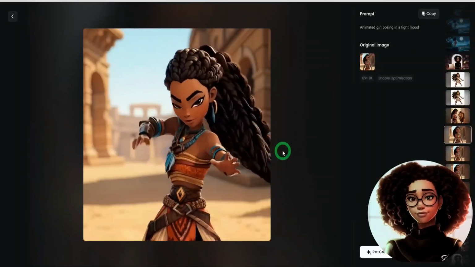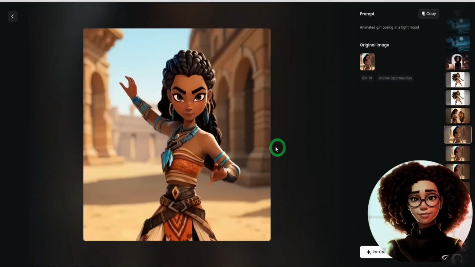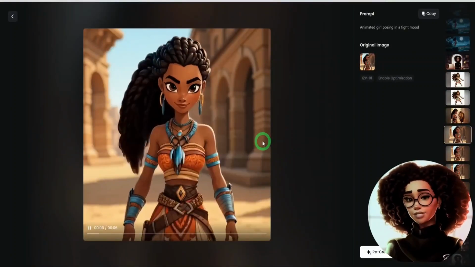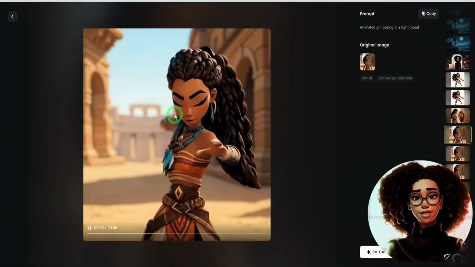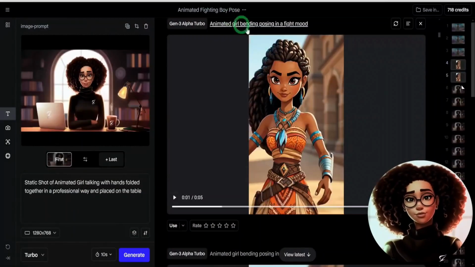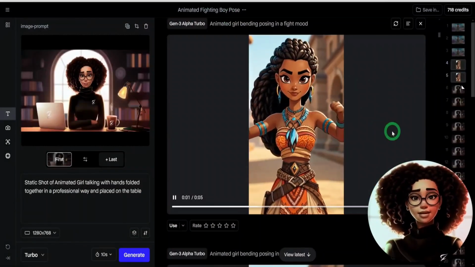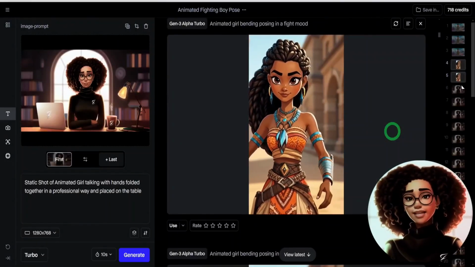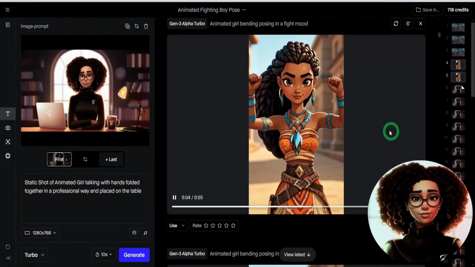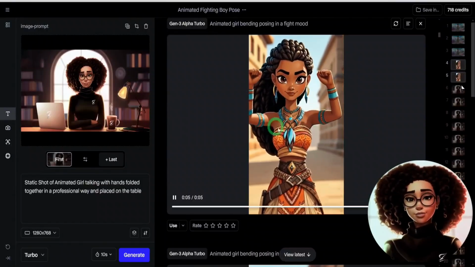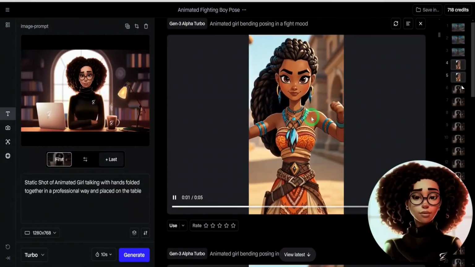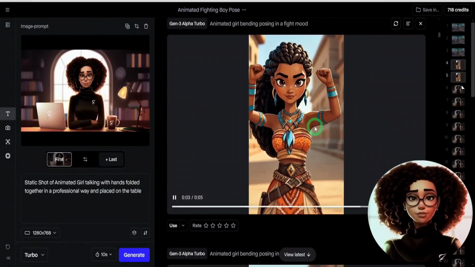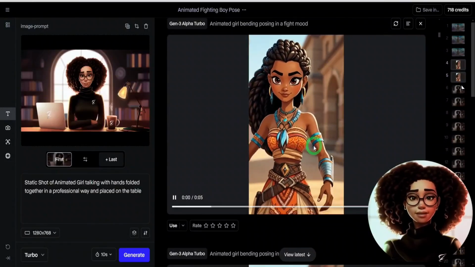To show you an example of what I created earlier in Hailuo by Minimax, which by the way is great for generating fluid character animations, you can see that this particular character that I have here in a fighting mode is very fluid when it comes to the movements. The same character was created in Runway ML, and the character has a more mechanical movement to it and not blinking as much, which is something I find weird when it comes to generating character movement in Runway ML.